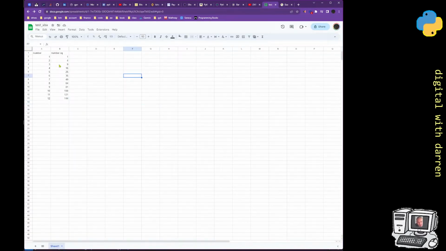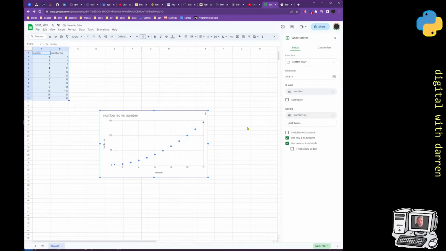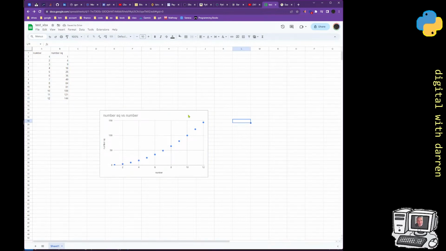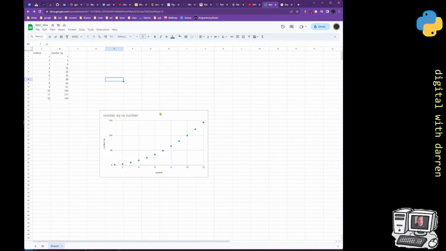And possibly just because I did a really quick comparison, here is the Google Sheets equivalent, and this is why it's fast, because I can do insert over here, I believe, and just do chart, and there we go. So I've got a chart with one click of a button, very fast. Now, yeah, I can go and customize the chart, edit the chart title, for example, delete, and so forth. I can also go and do a whole bunch of other things and customize lines and series and legends and so forth.